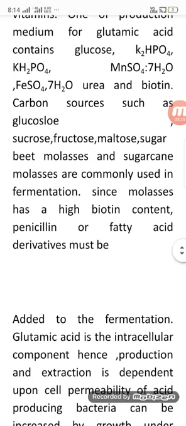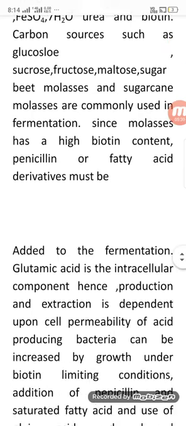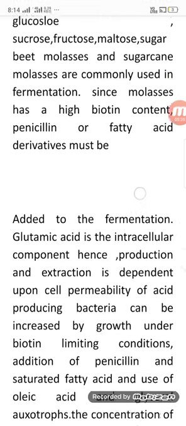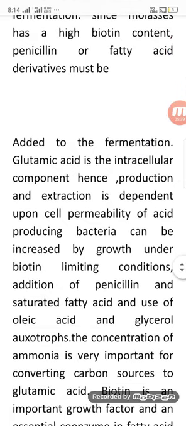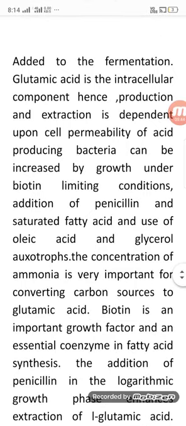Glutamic acid is an intracellular component, hence its extraction depends upon the permeability of the cell. Production by bacteria can be increased by growth under biotin-limiting conditions, addition of penicillin and saturated fatty acids, and use of oleic acid and glycerol auxotrophs. The concentration of ammonia is very important for converting the carbon source to glutamic acid. Biotin is an important growth factor and an essential coenzyme, responsible for the enzyme involved in fatty acid synthesis.